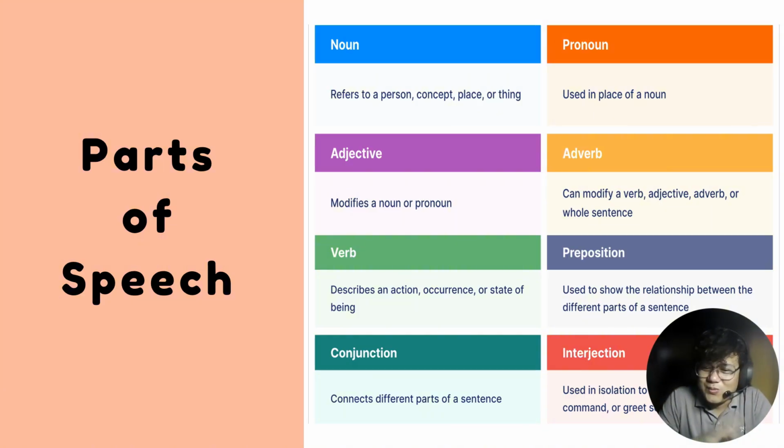Okay, so what is my point? Why do we need to discuss or recall the different parts of speech? It's important to talk about this so that we will be able to analyze later on, when I show you a Nihongo sentence, that this word is a noun, this word is an adjective, this word is an adverb. So it's important for you to identify what each word means in order for us to fully understand the sentence.